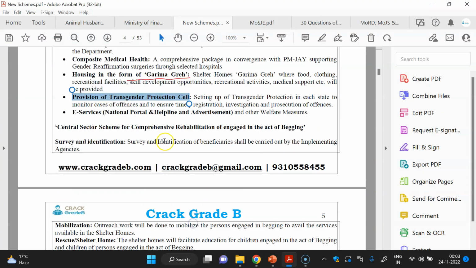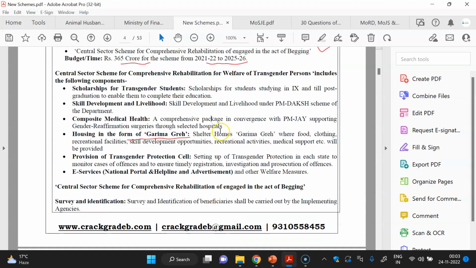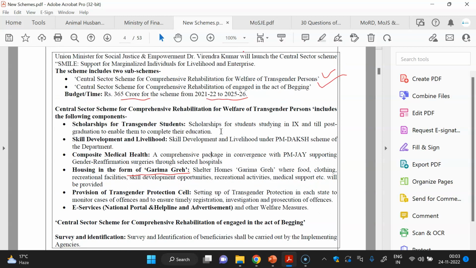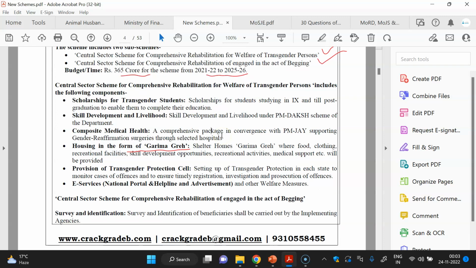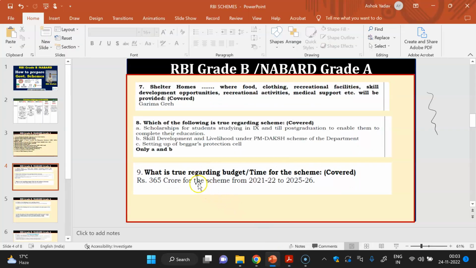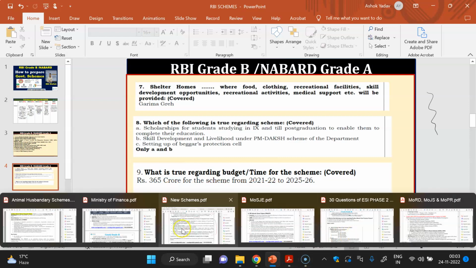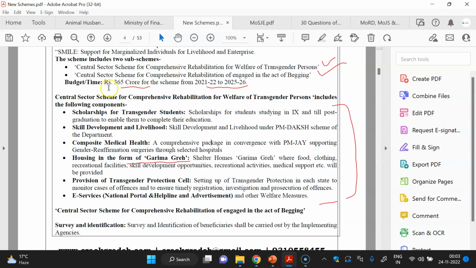You have to cram the facts, whatever is given in the scheme, in our syllabus. That you have to read, and for all those who are studying by themselves, you can see how you have to study and what points you have to cram. So such things you have to cram in your mind, at least the important components you have to study. One more question you can see: they asked about the budget and the scheme year and time period. So it was also there. Here it is given, 365 crore. You can see.